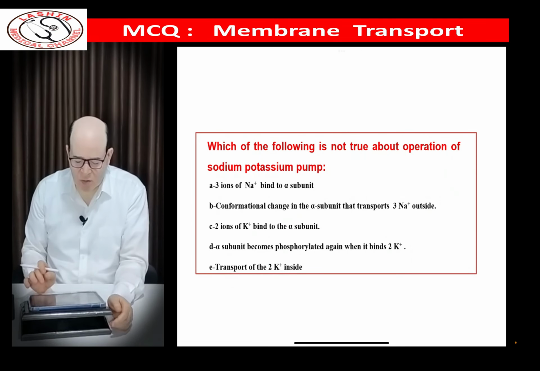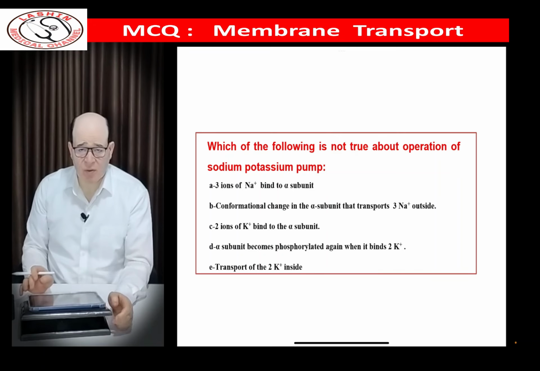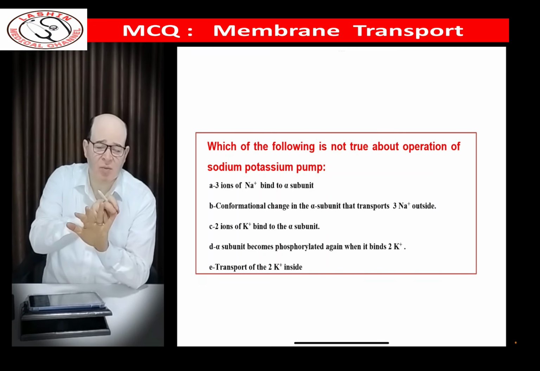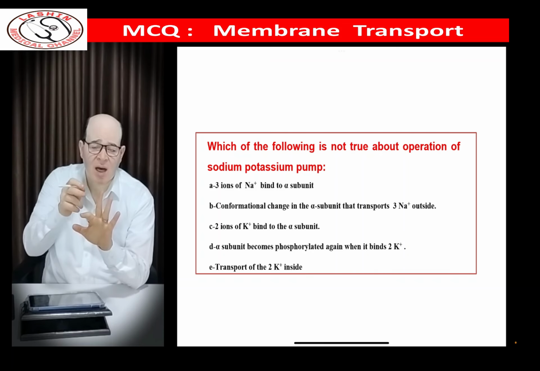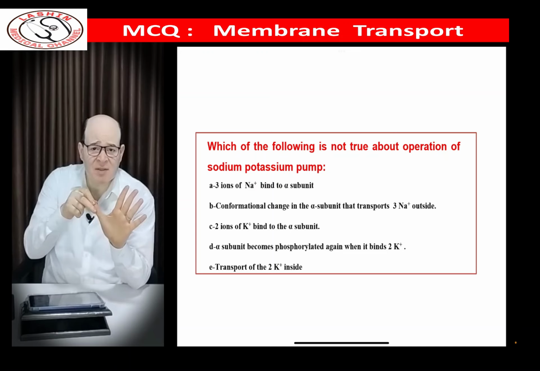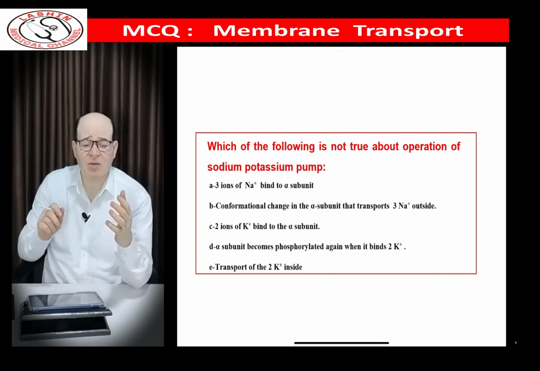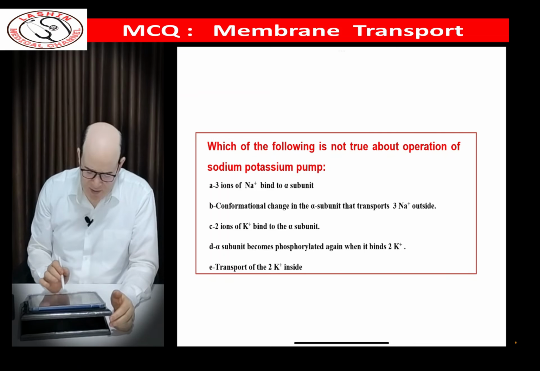Which of the following is not true about the operation of the sodium potassium pump? As we know, the operation of the pump consists of 6 steps. First, 3 sodium bind toward the inside. Second, the alpha subunit becomes phosphorylated and activated. Third, 3 sodium are expelled outside. The fourth is binding of the 2 potassium to their side. The fifth is dephosphorylation of the alpha subunit, and the last step is release of potassium to the inside of the cell. So which of these steps is wrong?